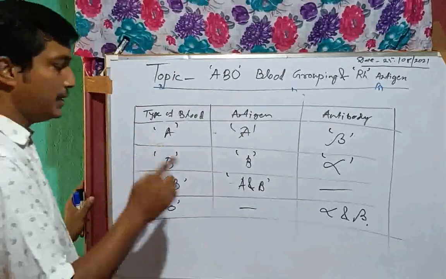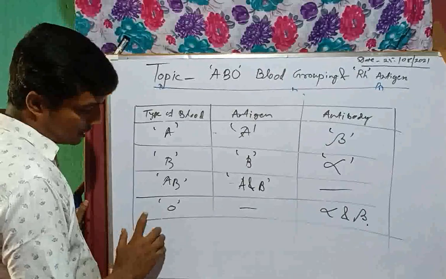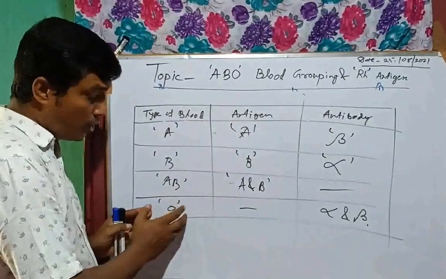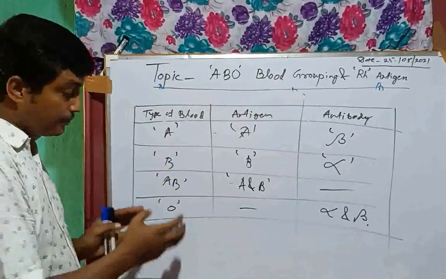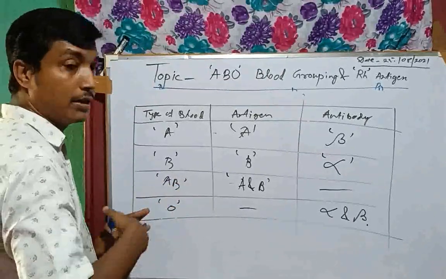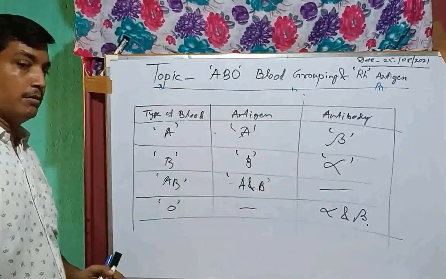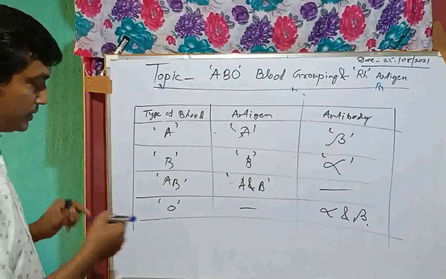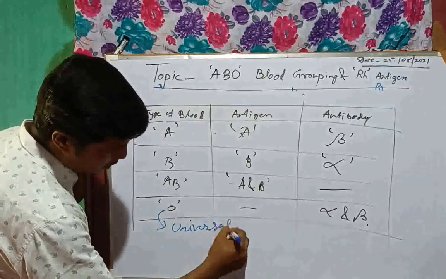Clear? First of all, we have to know that O blood group is a donor. Why? It's a universal donor. Why? Because its own blood can be donated to any other group of blood. So we call it a universal donor.